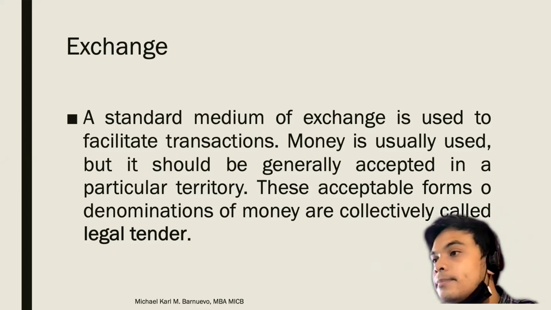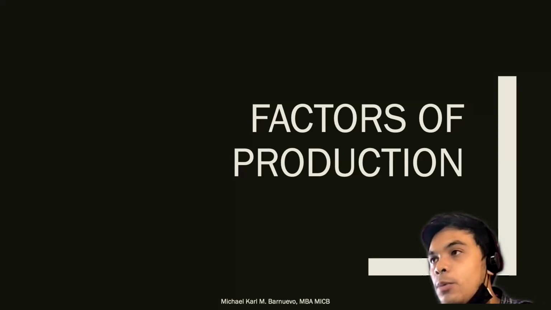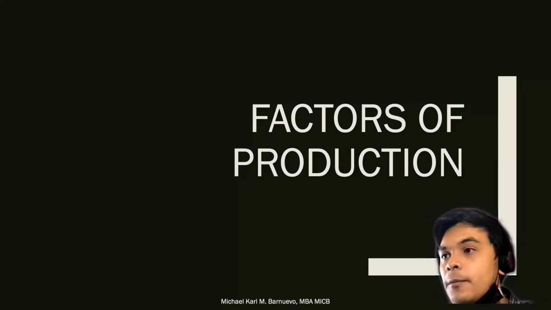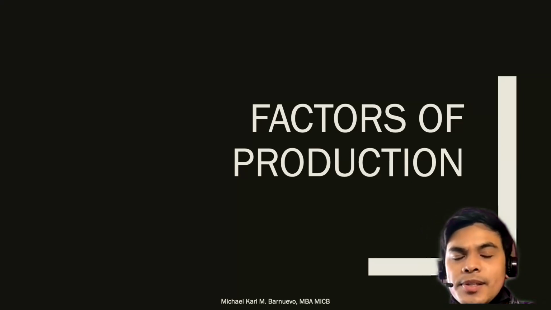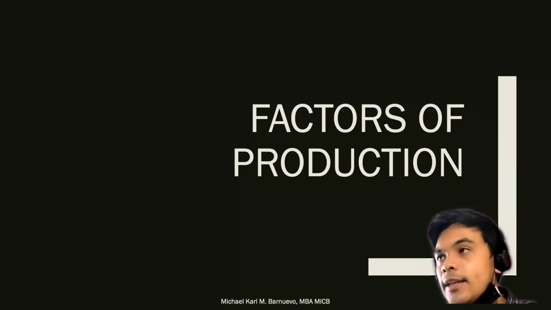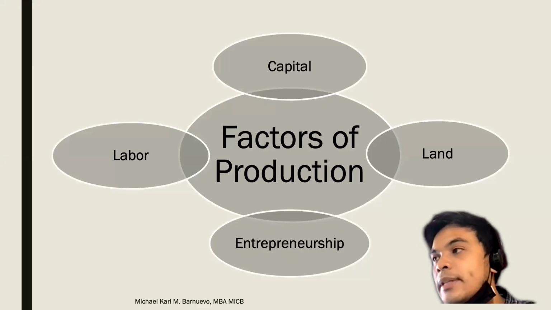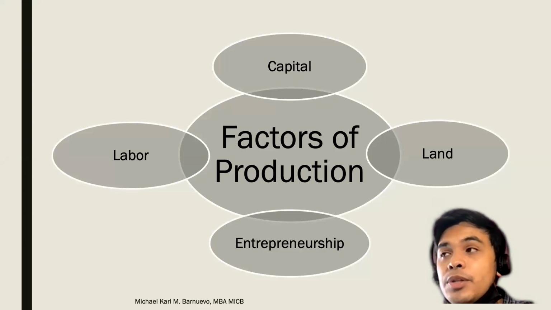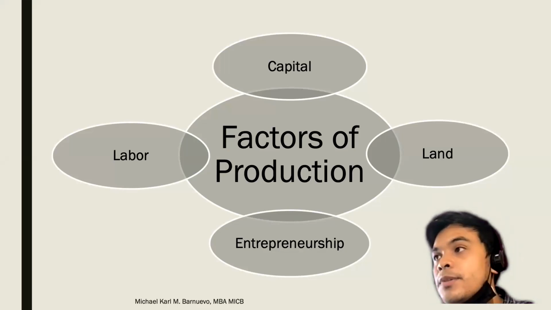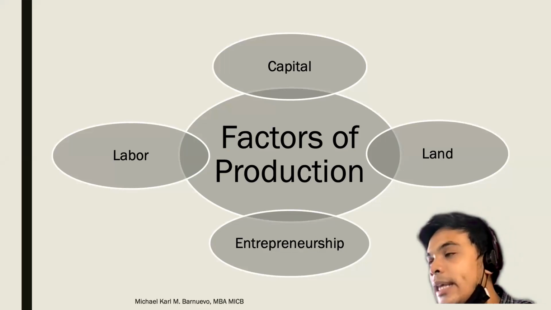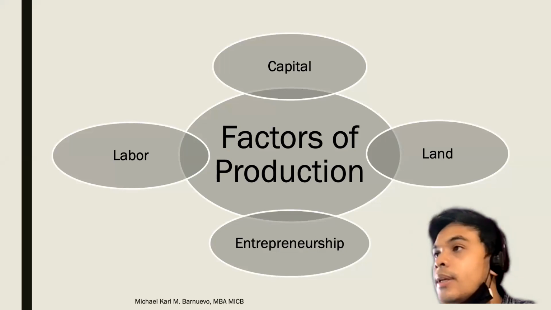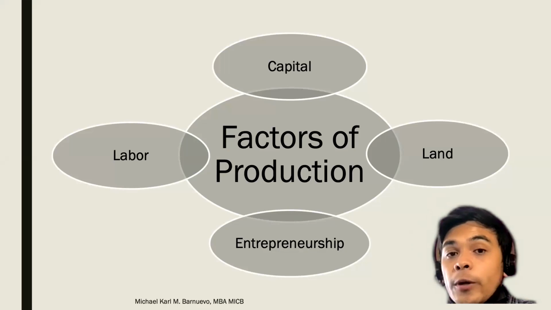Okay? All right. So our next topic would be now the factors of production. And I think we have already discussed this in the last topic. Pasadahan lang natin the factors of production. So what are again the factors of production? Traditionally, we have 3: the labor, capital, and the land. And when you say land, these are the natural resources. Okay? I have used a different term here. Pero ito, labor is the human resources, capital is the financial resources, and land is the natural resources.